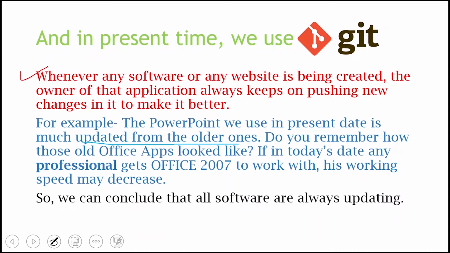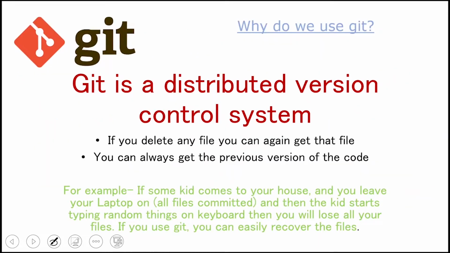So if in today's date any professional gets Office 2007 to work with, his work speed will decrease. It may decrease because the newer versions have the latest updates and many new features that save a lot of time. So we can say that all software is always updating and the owner always keeps on pushing new changes in it. So why do we use Git basically?